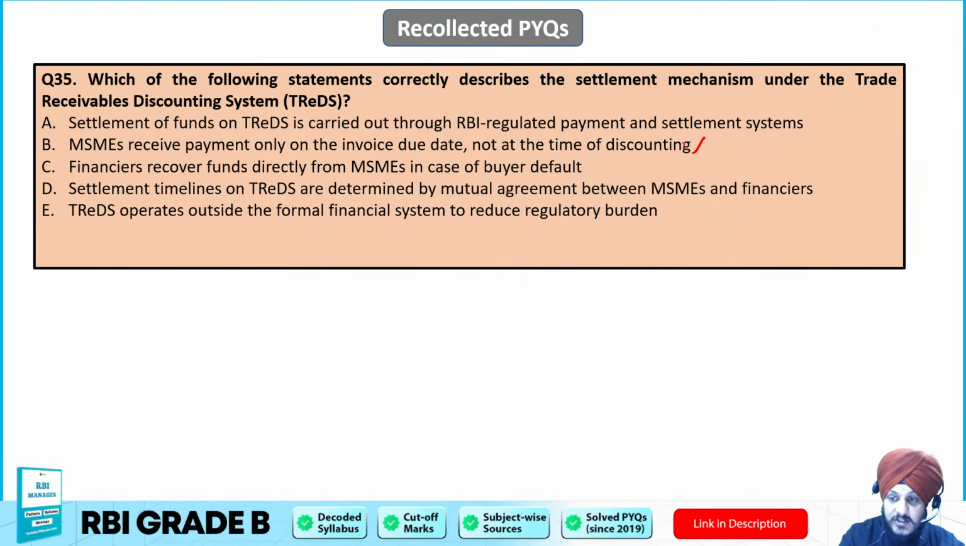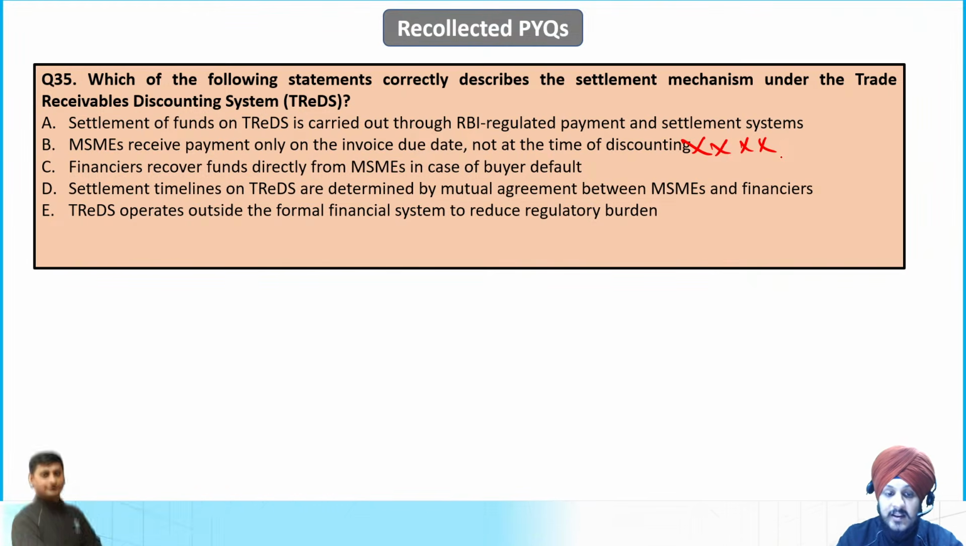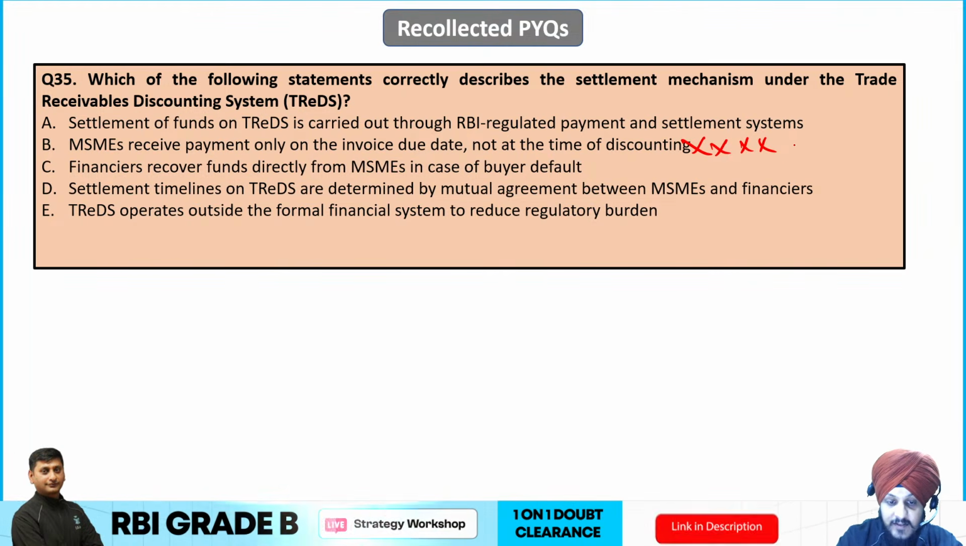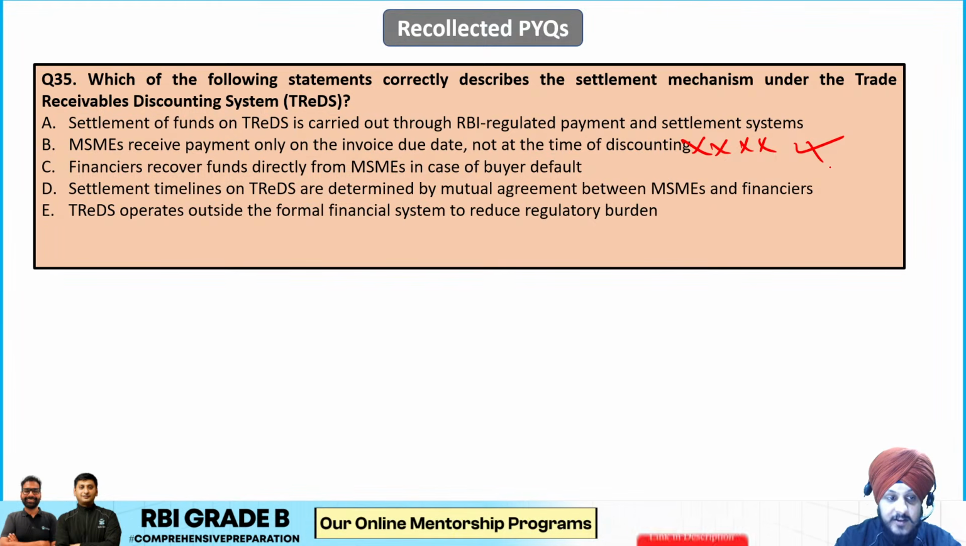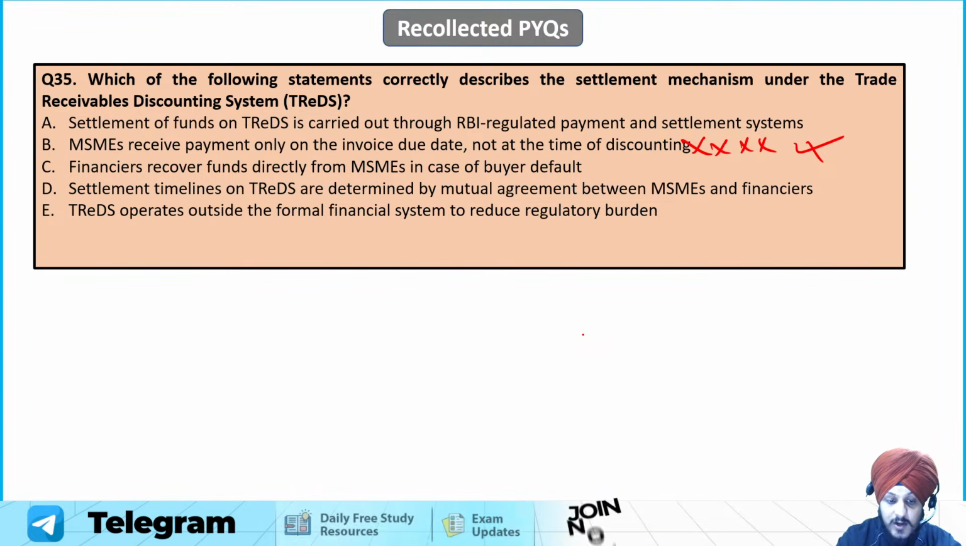The option says MSMEs receive payment only on the invoice due date and not at the time of discounting. This is just the opposite statement. This is not true at all, right? Because MSMEs over here receive payment at the time of discounting and not only at the time of the invoice due date. So you can eliminate this option. Next, financiers recover funds directly from MSMEs in case of buyer default.